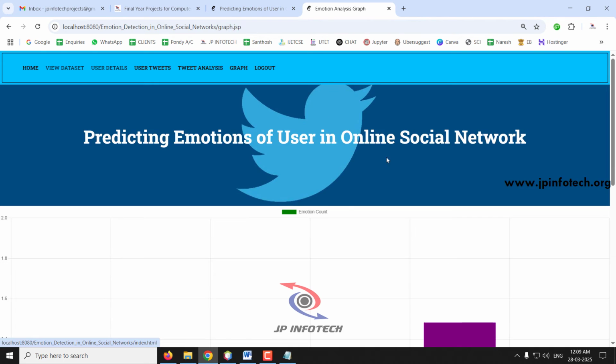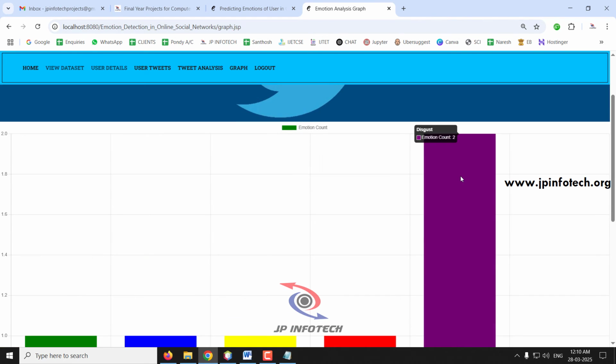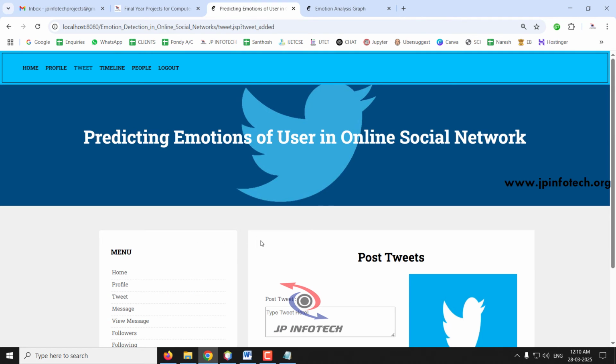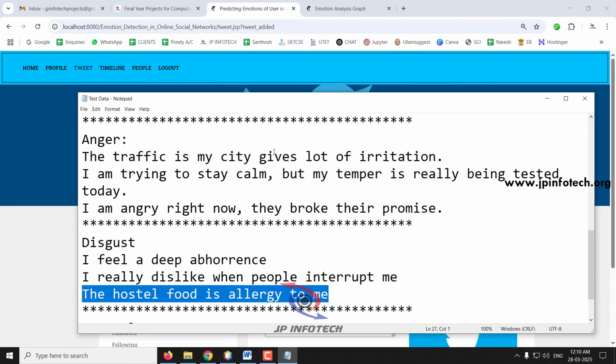So now if you go to the graph part, you can see the graph has varied, with disgust as the highest count. It has increased to 2, and the others are at 1. So you can see the variation. This is a dynamic graph.